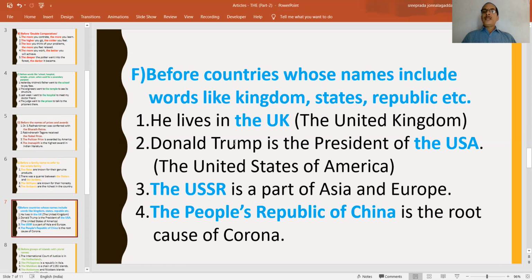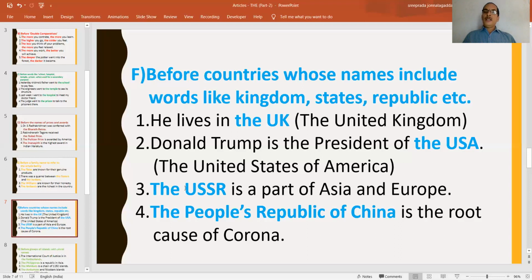Donald Trump is the president of the USA. Here also, United States of America, USA. The word state is there. That's why we have to place the before this word USA or the United States of America. Before this, we have to place. Similarly, the